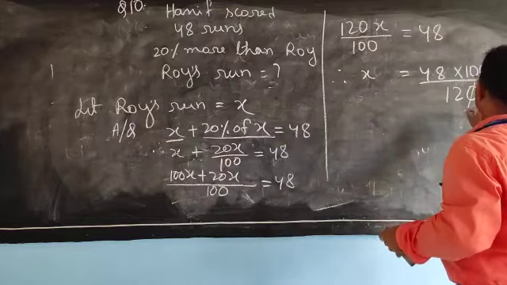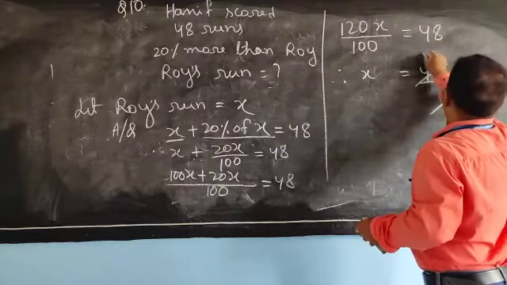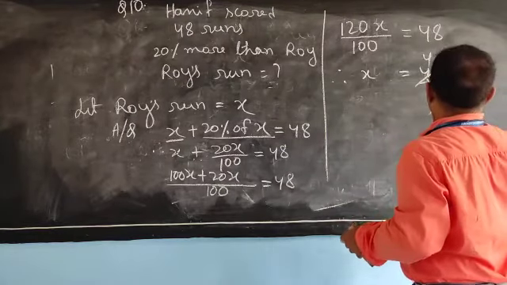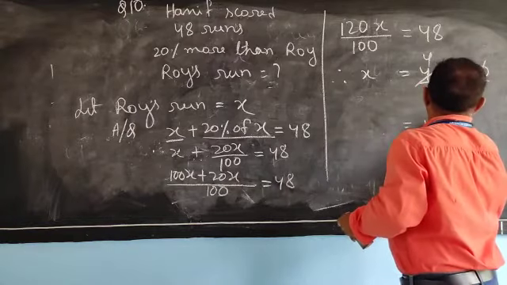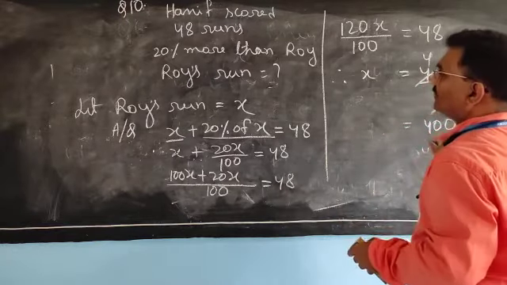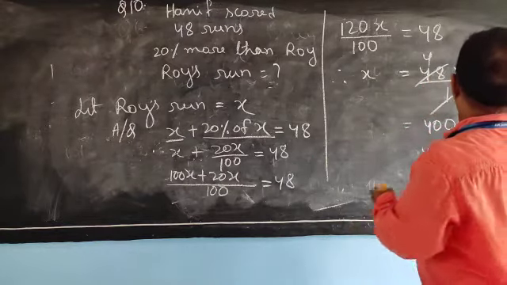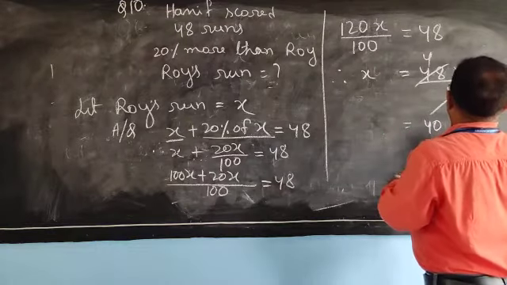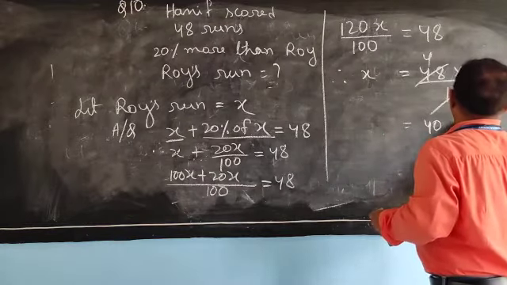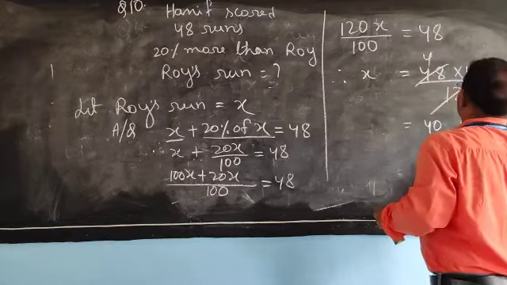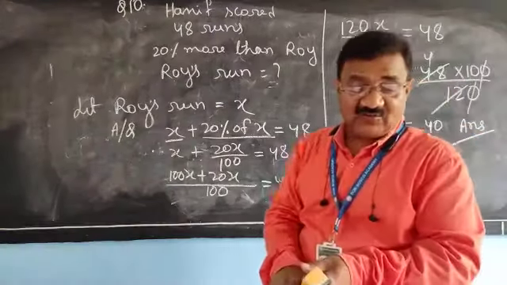Zero, zero cancel. 12 fours are 48, and 10 fours are 40. So x is 40. This is the answer. Once more try to understand.